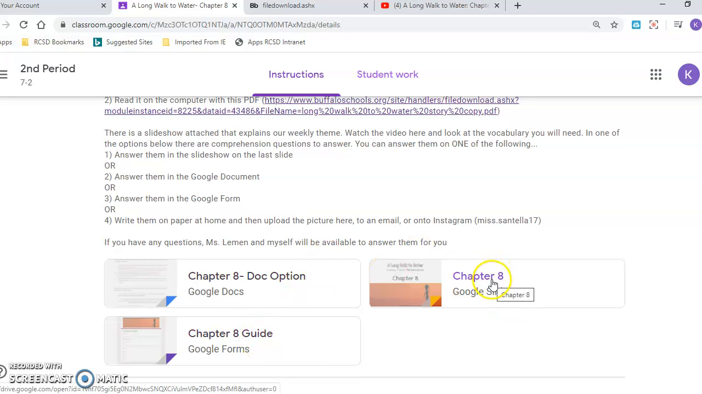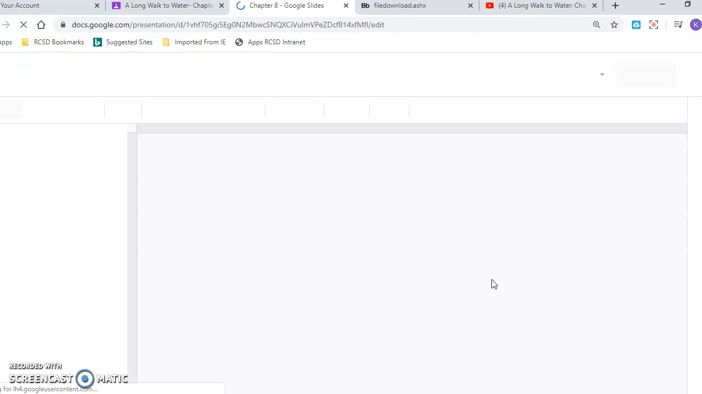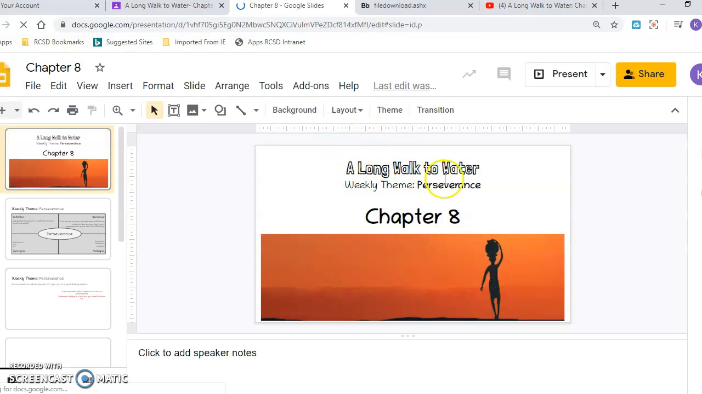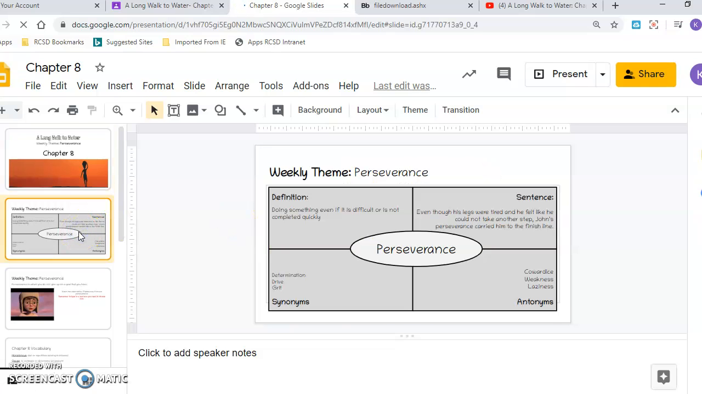I'm first going to go to the Google Slides because there's some vocab I need to know. Okay, so Long Walk to Water, again, our weekly theme is still perseverance, Chapter 8. Here's the definition: doing something even if it's difficult or hard, or it's not completed quickly. Synonyms, words that mean the same thing as perseverance: determination, drive, grit. Antonyms, words that mean the opposite: cowardice, weakness, laziness. In a sentence: even though his legs were tired, he felt like he could not take another step. John's perseverance carried him to the finish line.